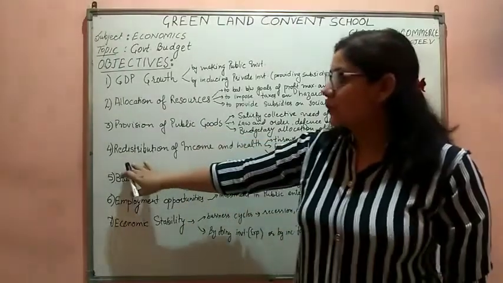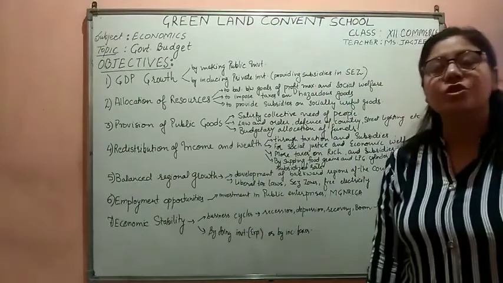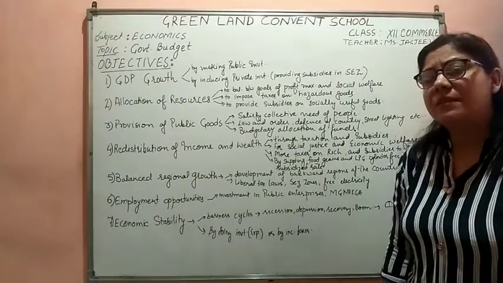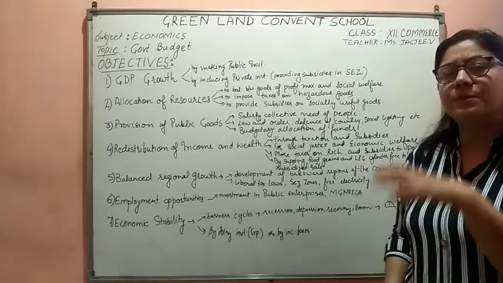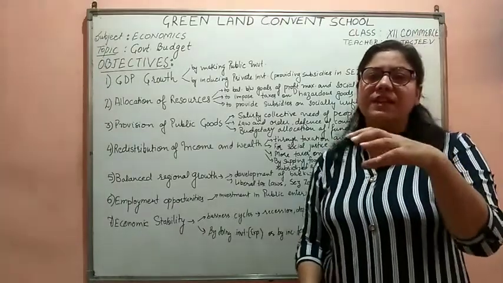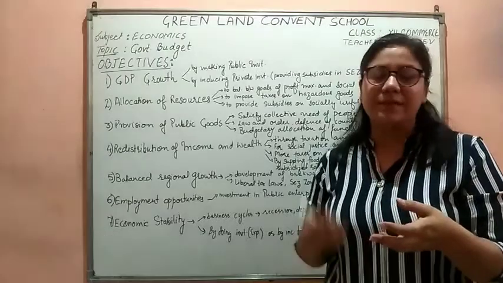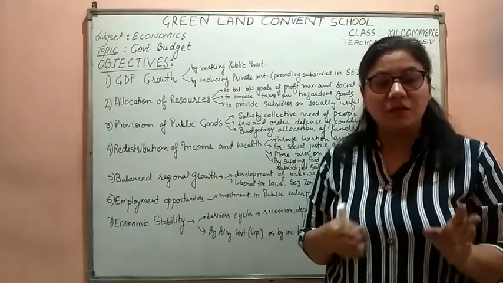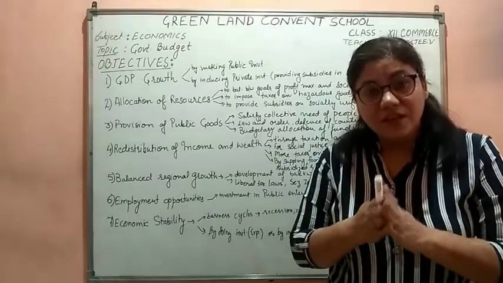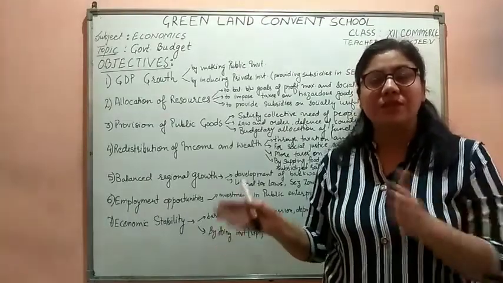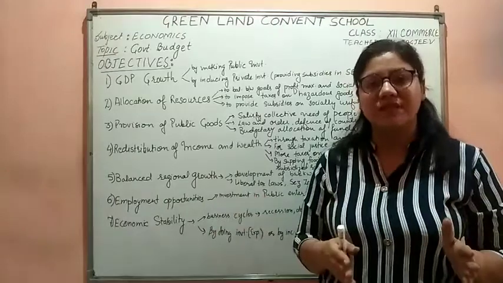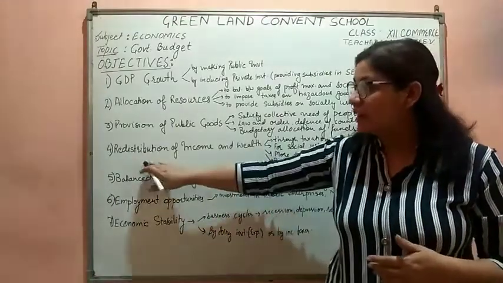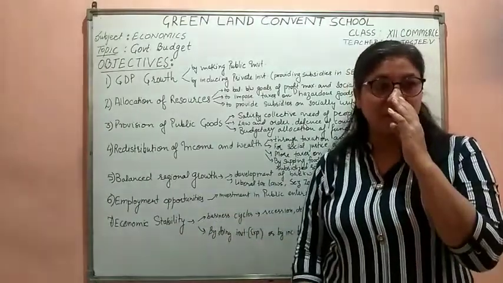After this point, we have redistribution of income and wealth. If I say that in my country we have a handful of rich people, and the maximum of the people in our country are poor, there is a huge gap between the richer section of the society and the poorer section of the society. So we want equality. This is what we are talking about: the redistribution of income and wealth.